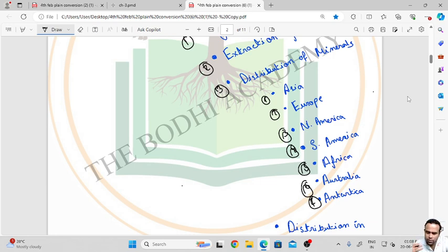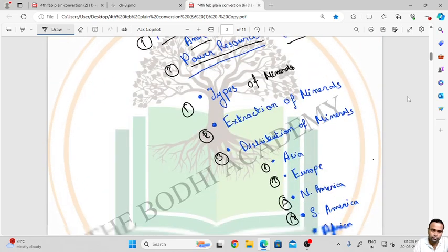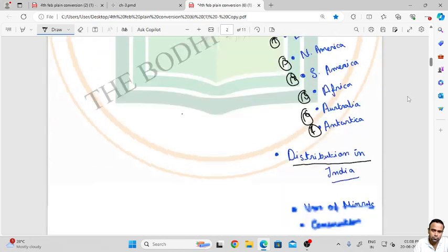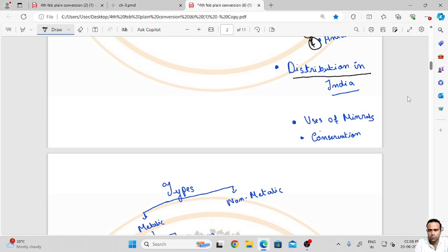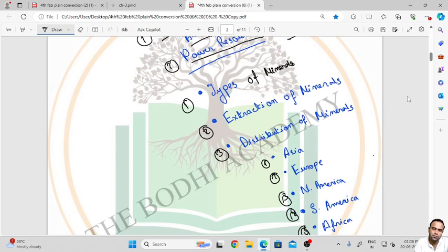We are going to cover all the 7 continents of the world: Asia, Europe, North America, South America, Africa, Australia, Antarctica. Then distribution in India, then uses of minerals, then the conservation of minerals. So without any further delay we will start with the first point, types of minerals.